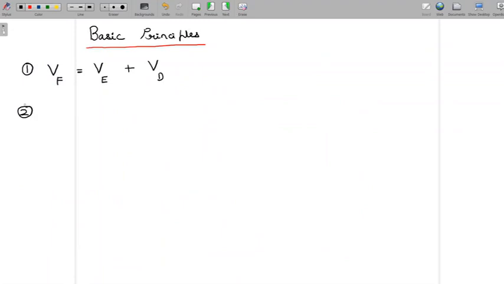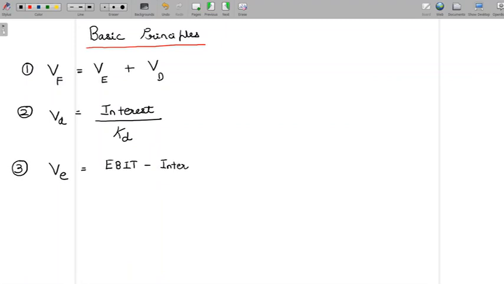The second principle is value of debt is equivalent to interest divided by cost of debt. So this is the second principle. And the third principle is value of equity is equivalent to EBIT minus interest divided by cost of equity.